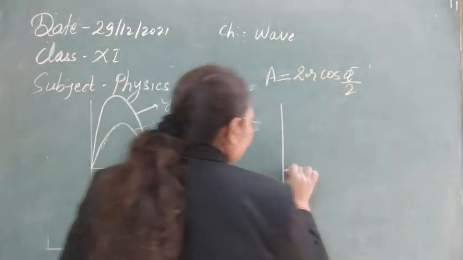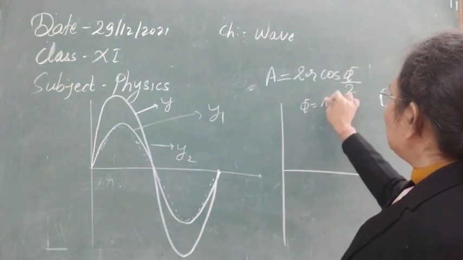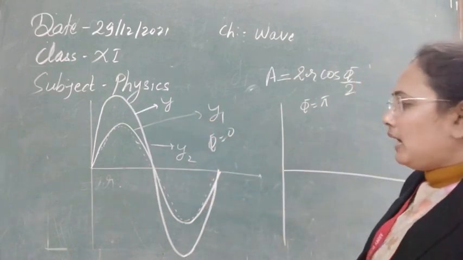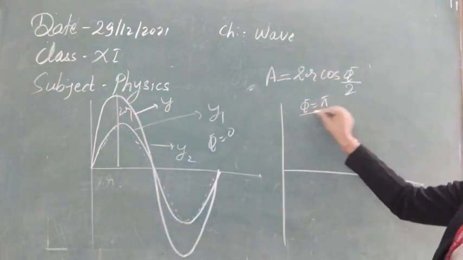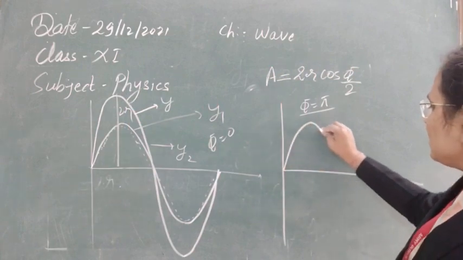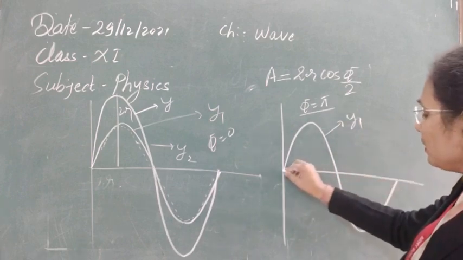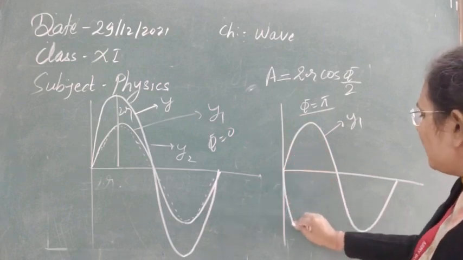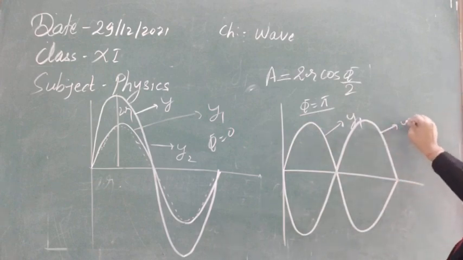And now in this case you can see according to this, when phi is equal to 0, we have maximum amplitude, that is equal to 2r. But in the case of this phase difference, if one wave is traveling in such a manner, this is the first wave that has displacement y1. Now the second one will be out of phase, that is 180 degree out of phase. So its wave will travel in this manner now. So this is our second wave that has displacement equation given by y2.